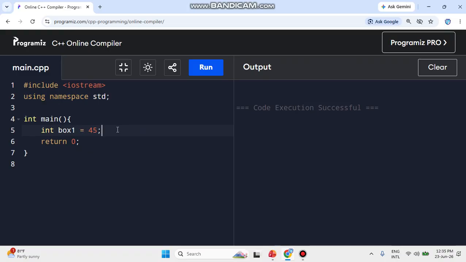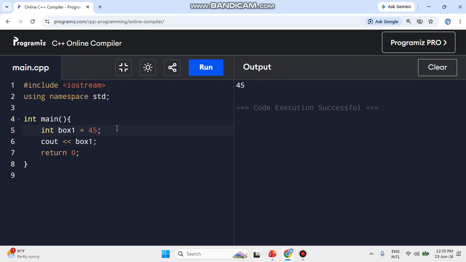So in the C++ programming language, we use the printing statement cout, isn't it? And then after that the greater than and greater than signs, or I can say the arrows should face to the right-hand side, and then we need to write our variable name. So my variable name is box one. You can check over here, I write box one, semicolon, and I run this. You can see right now 45 is printed.